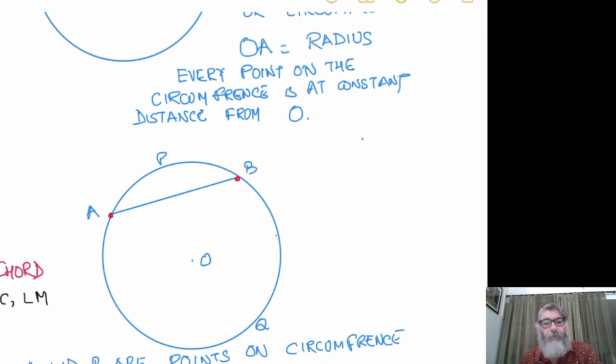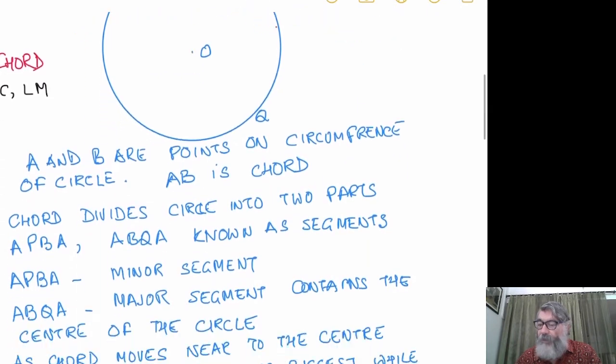And when it moves away from the center, again the length of the chord will keep decreasing. The biggest chord of the circle is called the diameter of the circle. This was about the segment.